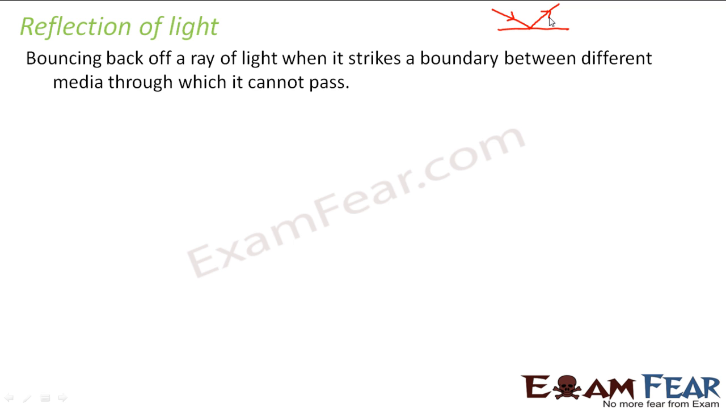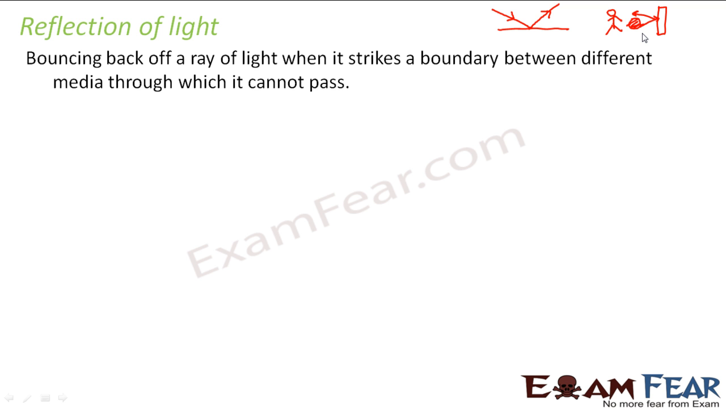So this phenomenon of bouncing back of a ray of light when it strikes a boundary between different media, because it will happen only when it strikes something, right? Because until and unless it strikes something, it will never bounce back. It is something like, let us suppose there is a wall here and a boy is standing here. So he hits a football. So as long as the football doesn't hit the wall, it will not bounce back, right? So once the football hits this wall, it will bounce back. So in order to bounce back, it is necessary that the object hits the boundary.